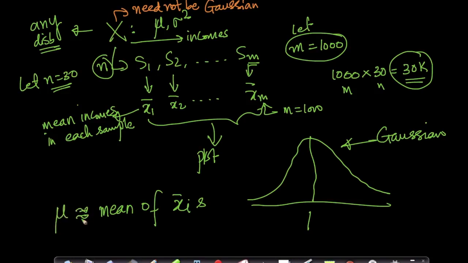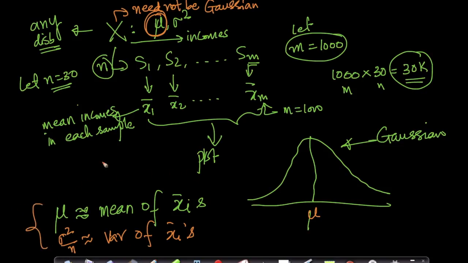So I can estimate my population mean by taking the mean of the x bars. So this will be mu, and the variance of the x bars, which I can compute from data, right, will be equal to sigma square by n.